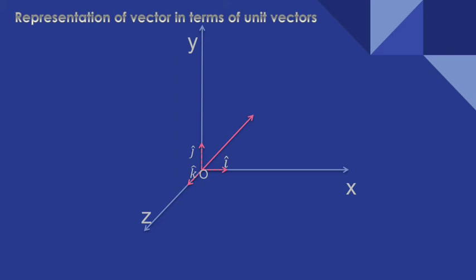So these three unit vectors are i caret, j caret and k caret. Here i caret is the unit vector in the direction of x, k caret is the unit vector in the direction of z, and j caret is the unit vector in the direction of y. So this is the standard notation to describe the unit vectors. In some books another notation is used, but this caret notation, i caret, j caret and k caret, is the standard notation to describe the unit vectors.